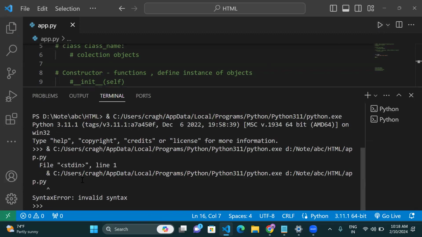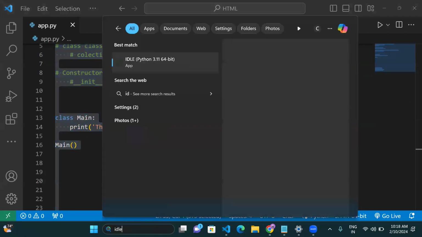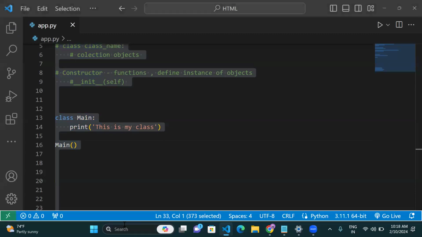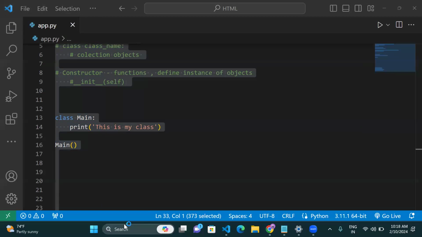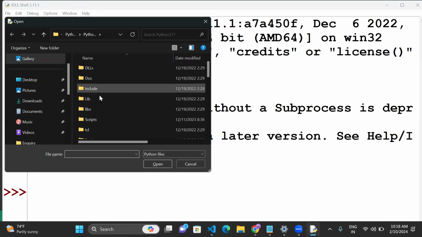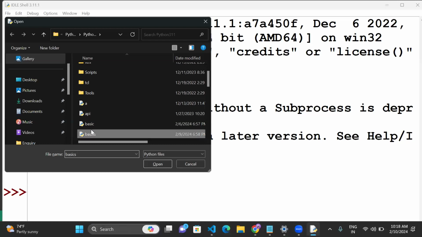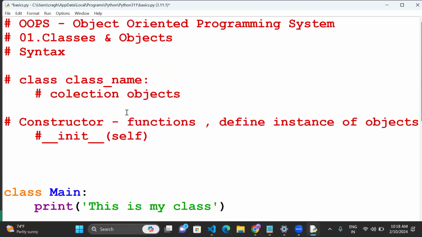Now we'll see here. Okay, I will copy this and open IDLE.